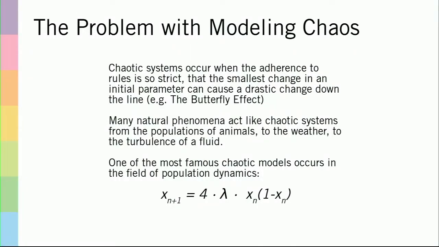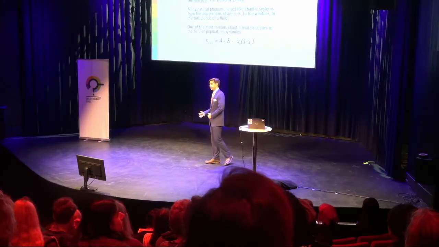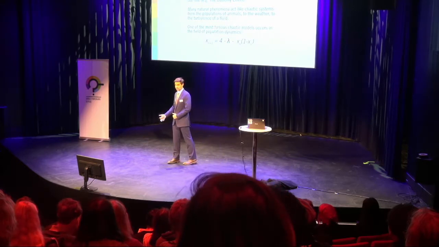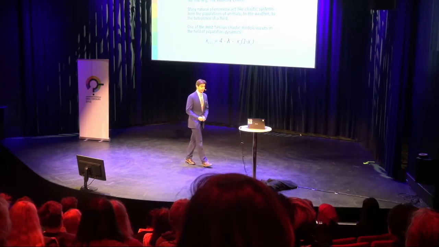This is a problem in many fields, from predicting the weather to predicting the turbulence of a fluid, to predicting how the population of an animal species changes in an ecosystem over a long period of time. And one of the main problems is that a lot of these systems are inherently chaotic, which means that even though they adhere to a very simple set of rules, the adherence to these rules is so strict that even the tiniest change in the measurement of an initial set of parameters can cause a drastic change in the long-term behavior of these functions. So let's take a look at one very specific example.